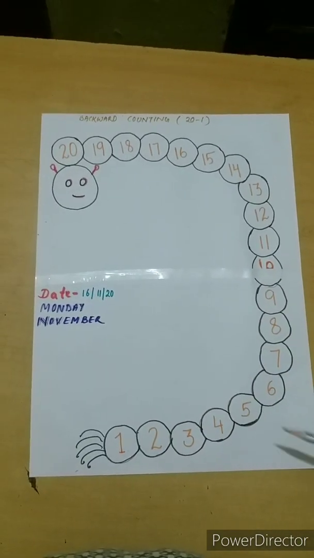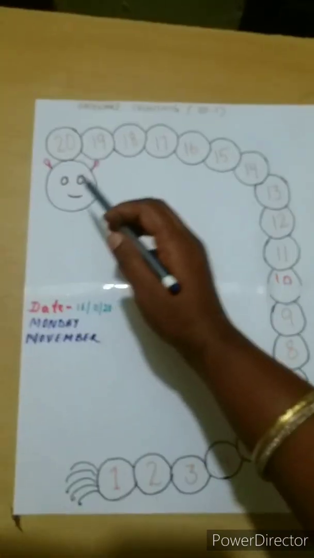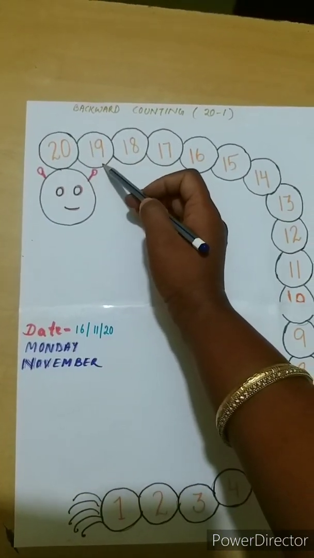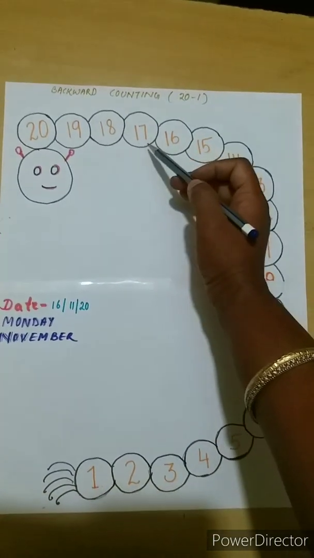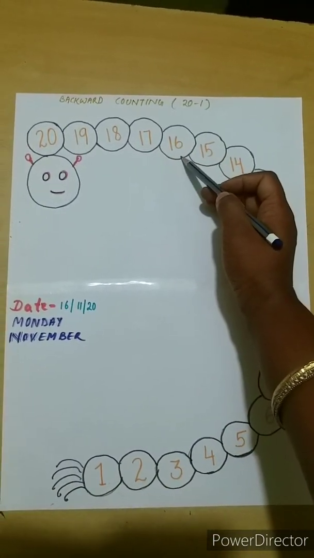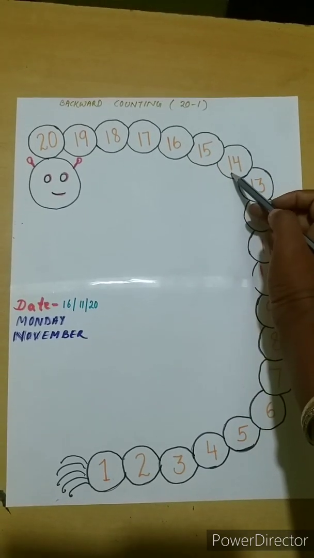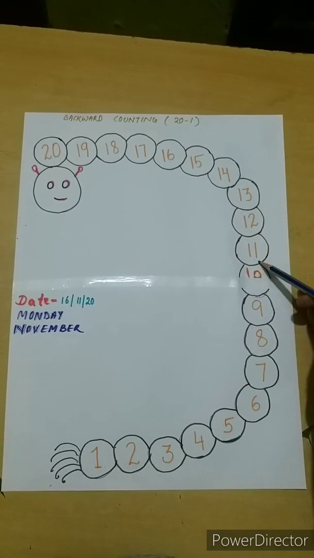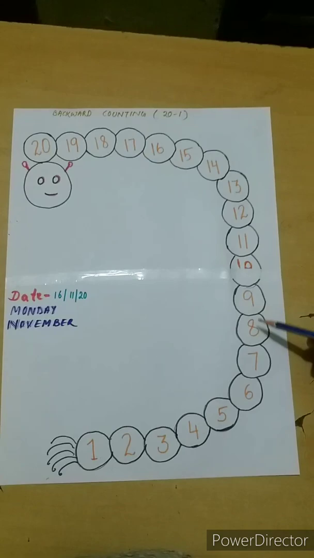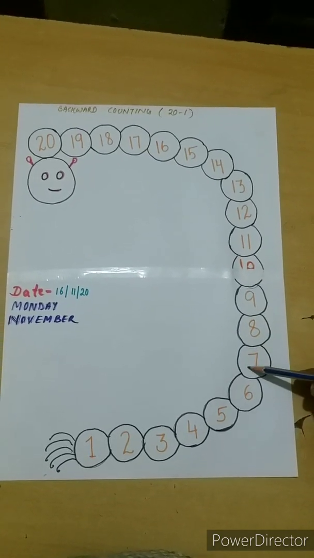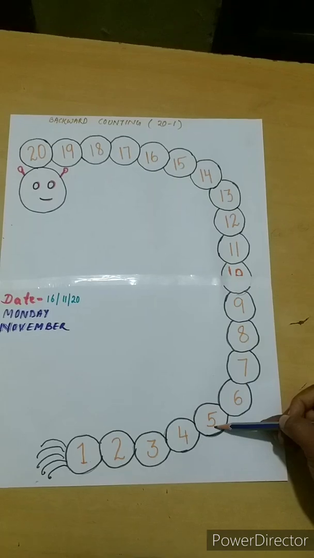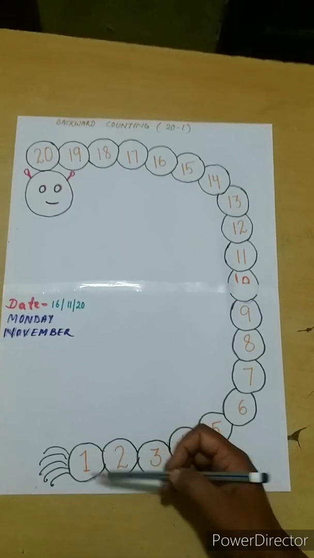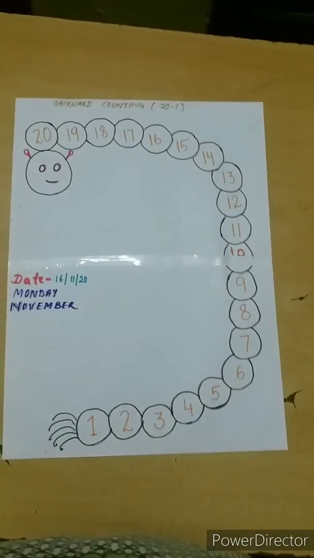We will read these numbers in decreasing order. The numbers will decrease. 20, 19, 18, 17, 16, 15, 14, 13, 12, 11, 10, 9, 8, 7, 6, 5, 4, 3, 2, 1. So this is backward counting.